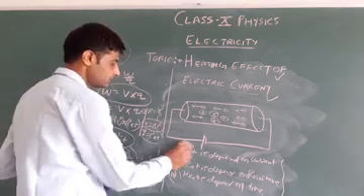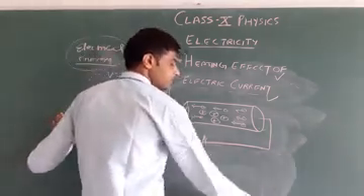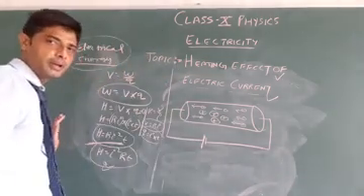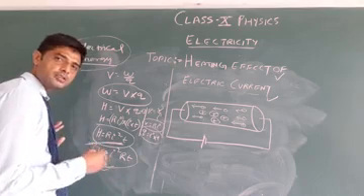So these are the factors on which heat is dependent.